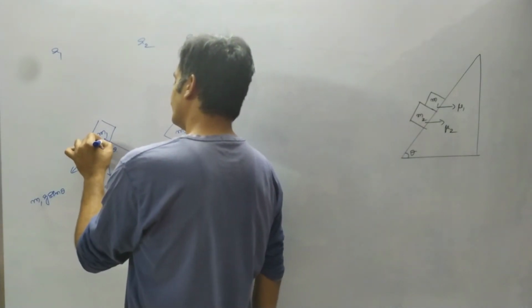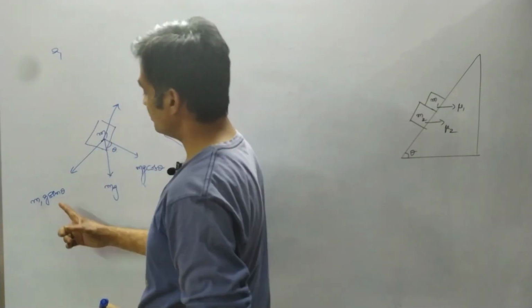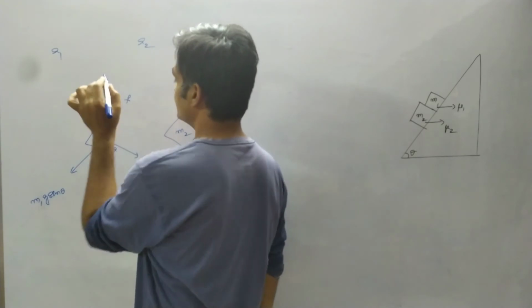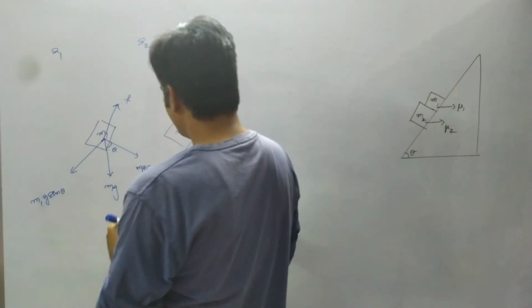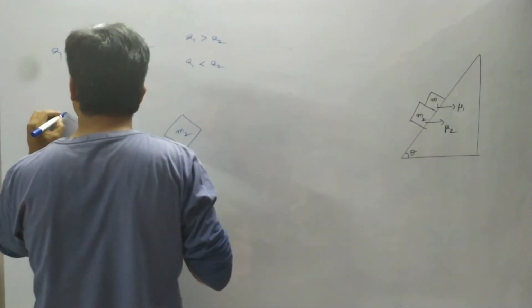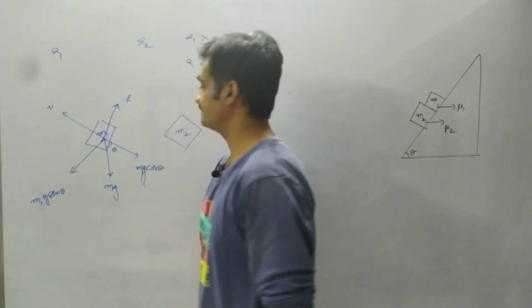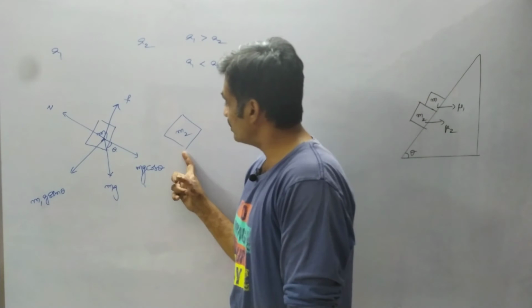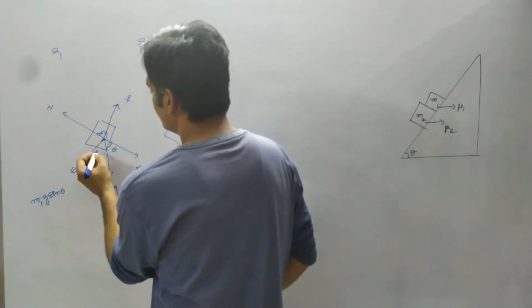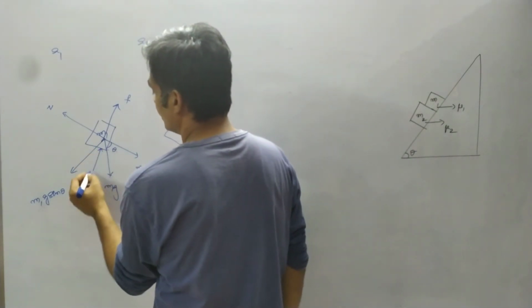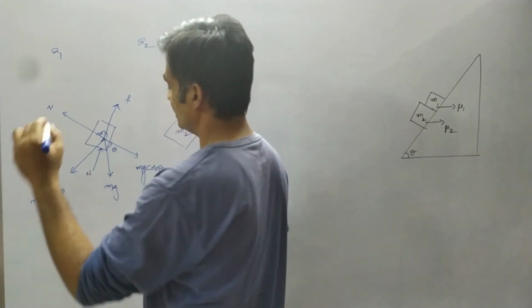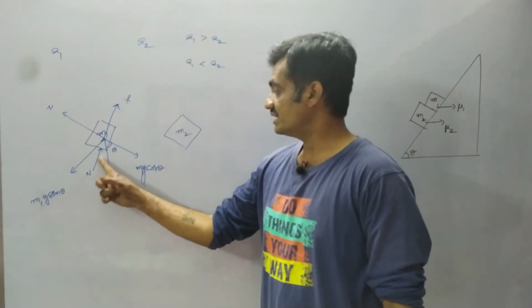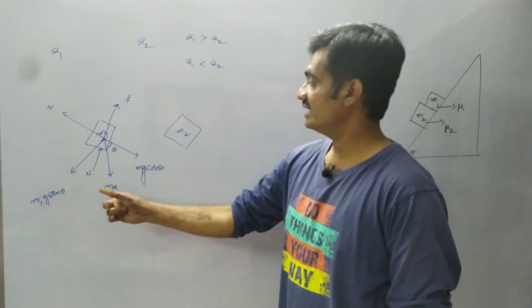This driving force is balanced by the frictional force, which acts in the upward direction, whereas m1g cos theta is balanced by the normal reaction. Due to block m2, a driving force acts on the block in the upward direction, which is represented by N.